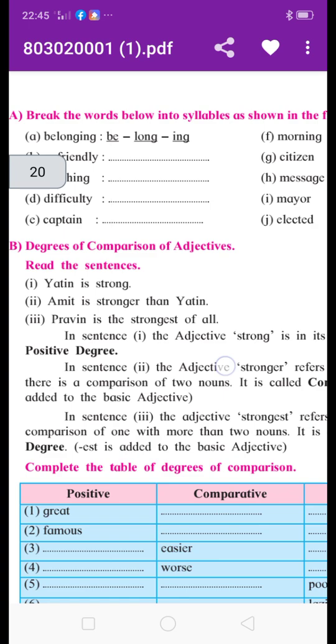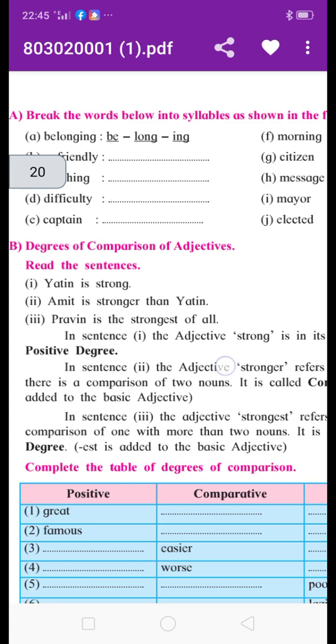There are three types of degree: positive degree, comparative degree and superlative degree. When we use the adjective in a simple form in the sentence, that sentence tells us about the positive degree. In this sentence, Yatin is strong, the adjective is simply used.